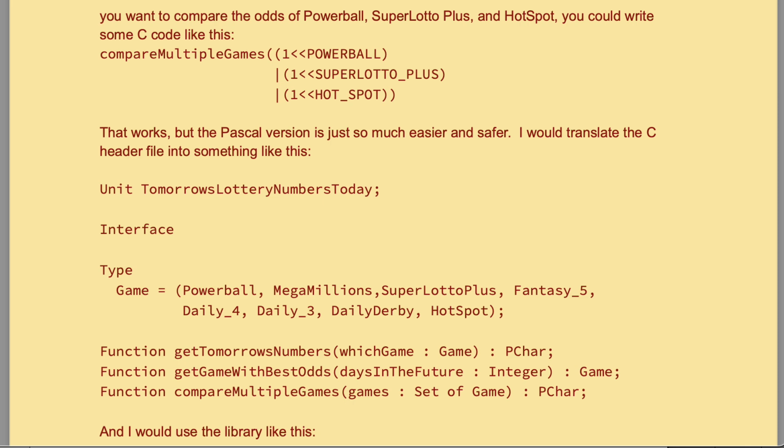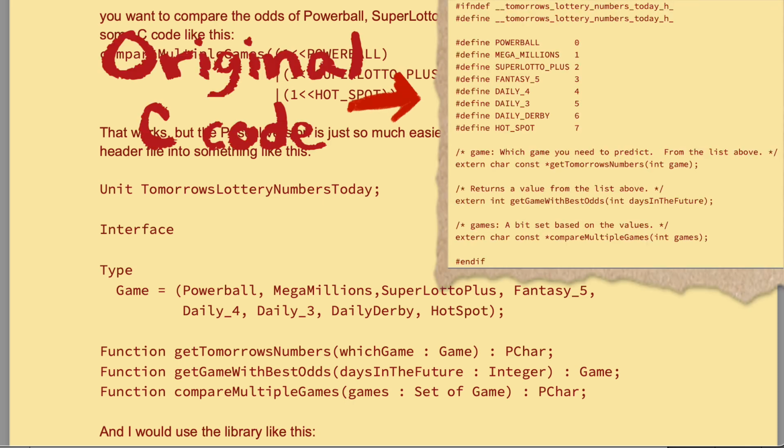I would translate the C header files into something like this. Start with the standard Pascal prologue. Define a type named game, including Powerball, Mega Millions, Super Lotto Plus, Fantasy 5, Daily 4, Daily 3, Daily Derby, and Hotspot in that order.